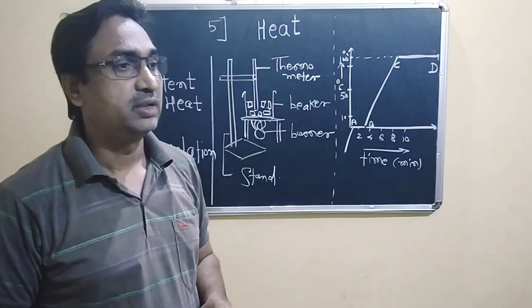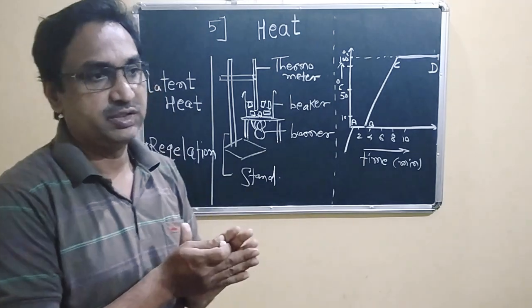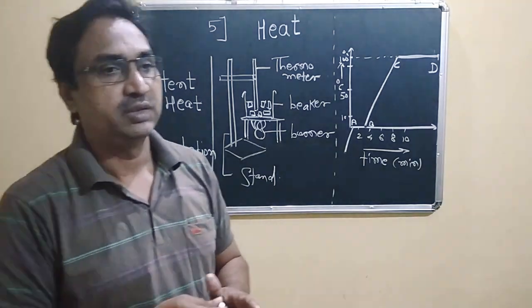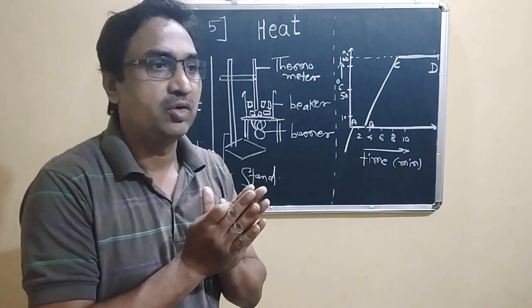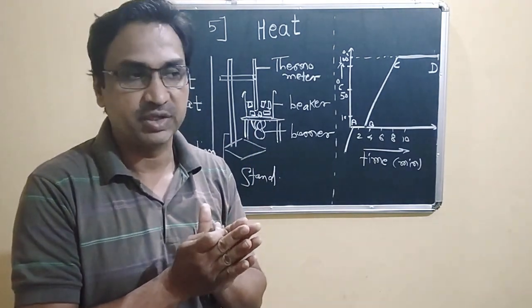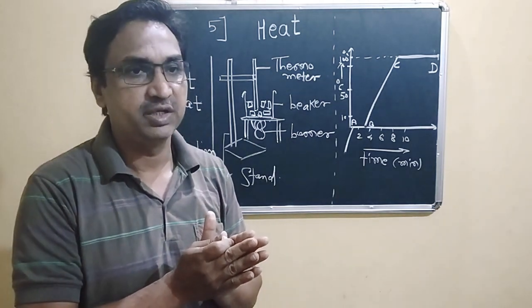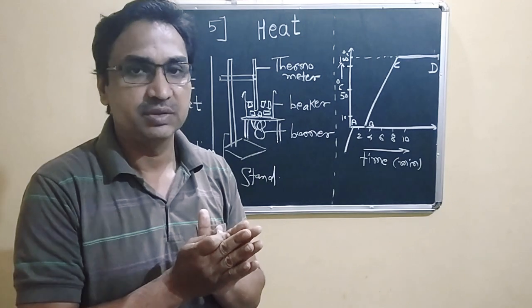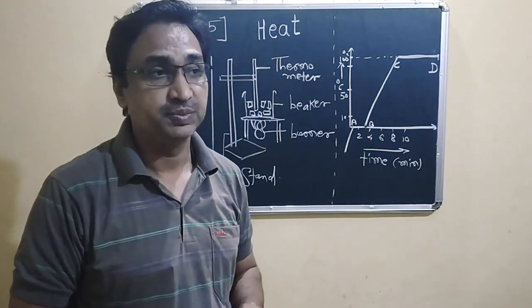Heat is a form of energy. In an object there are a large number of tiny particles, the molecules, and they have kinetic as well as potential energy, and the total energy the object possesses is its thermal energy.